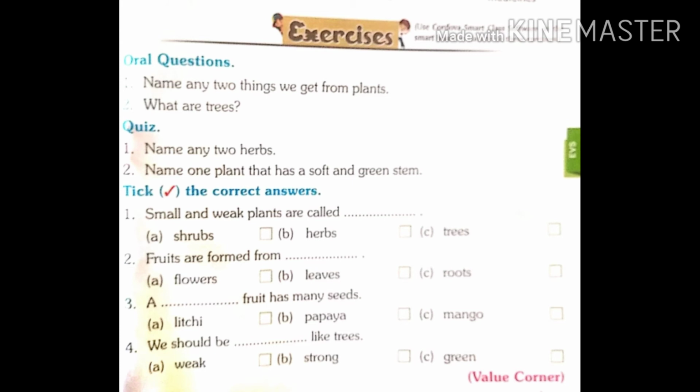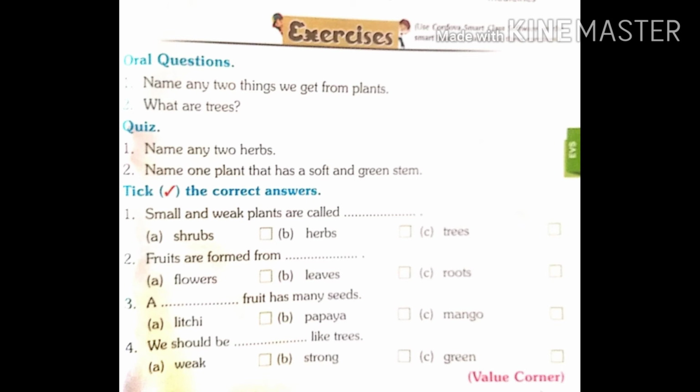Trees are strong and big plants. Okay. Second quiz. First, name any two herbs. Herb names are mint, coriander, rice, and here you have wheat, mustard, sunflower and grass. You can write any two of these.